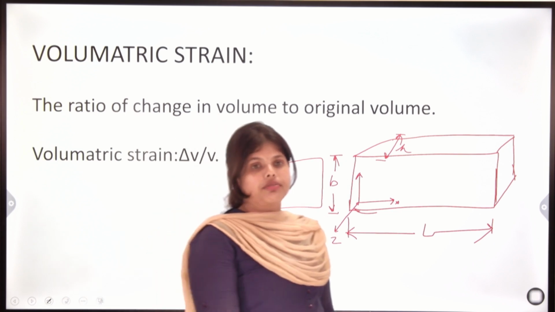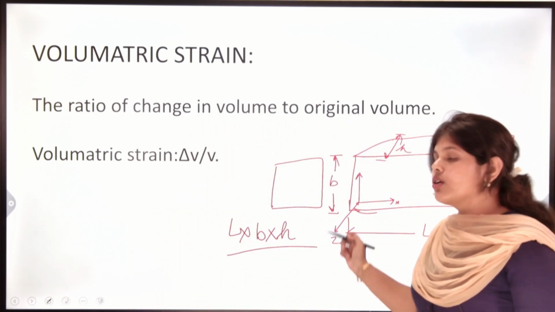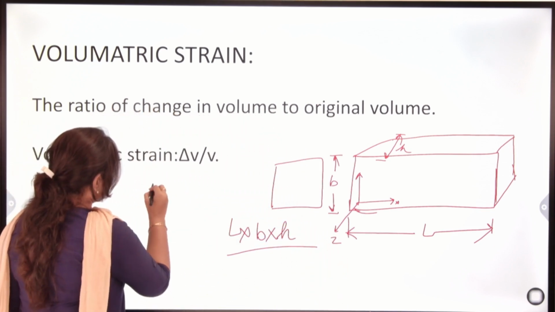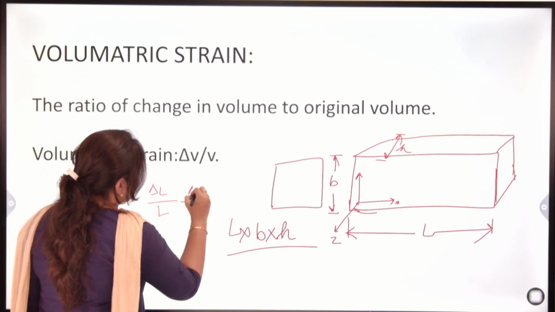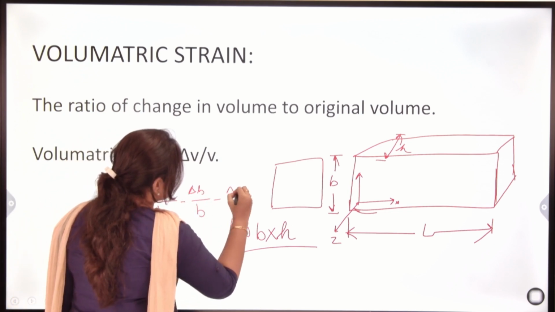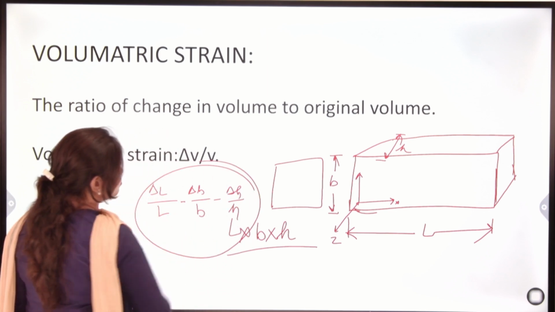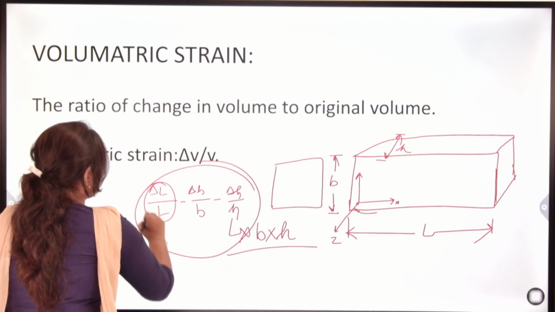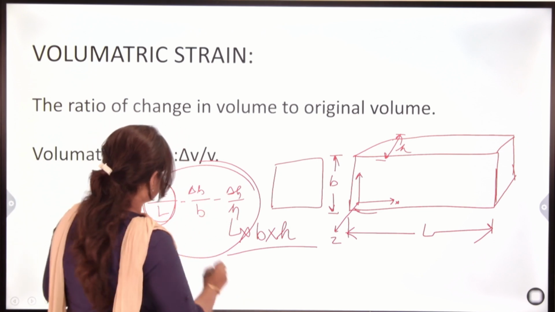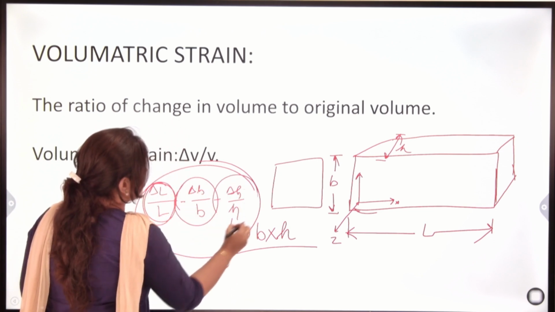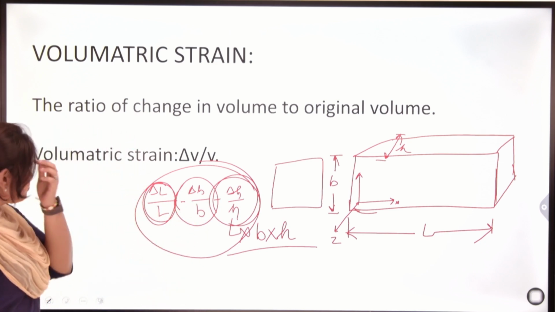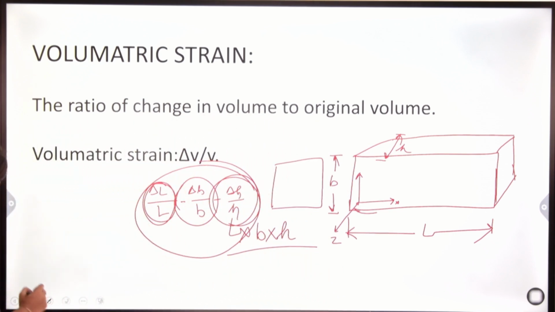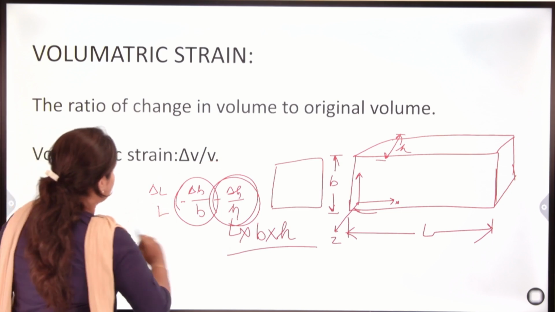We know that if in one direction it elongates, then in the other two directions it will contract. So the change will be del L upon L minus del B upon B minus del H upon H. These signs will change if one is positive, that is tensile force, and another is contracted or compressed. Now let's solve one easy numerical.